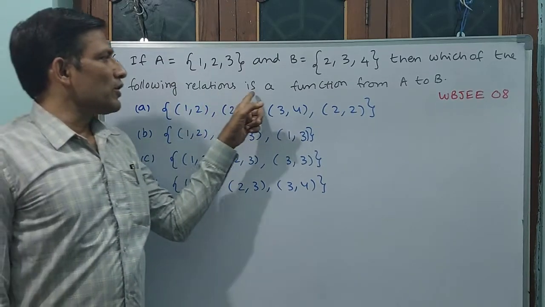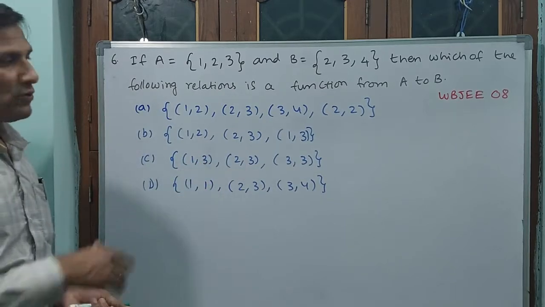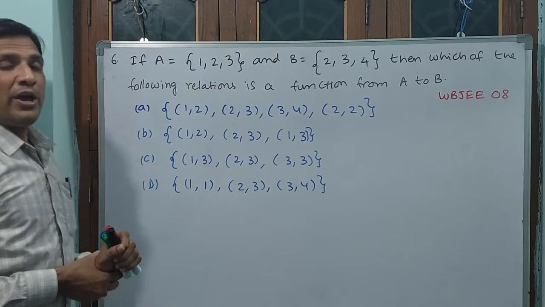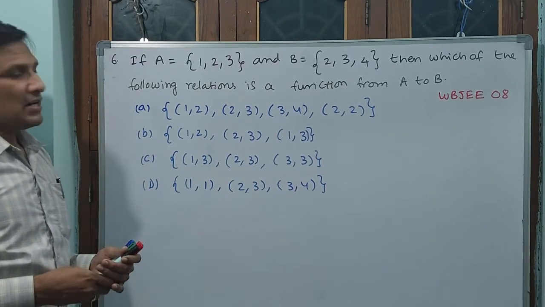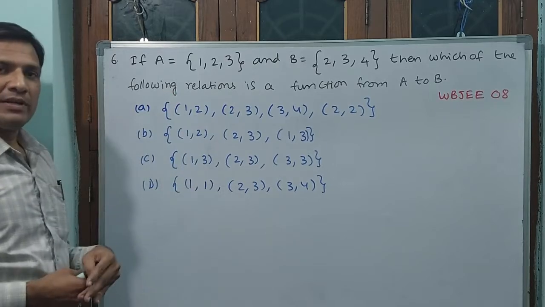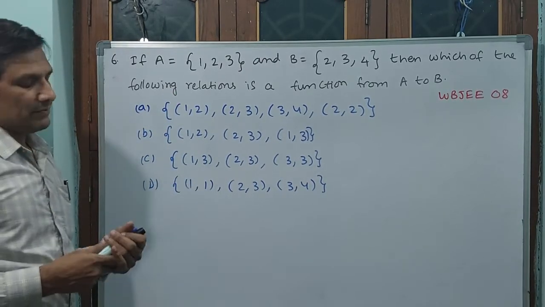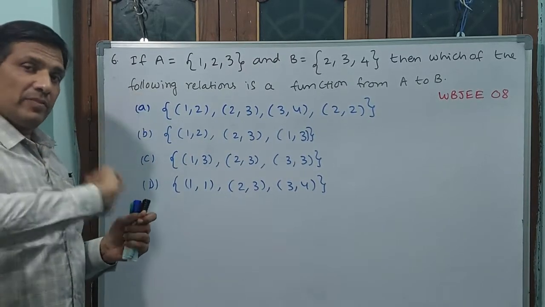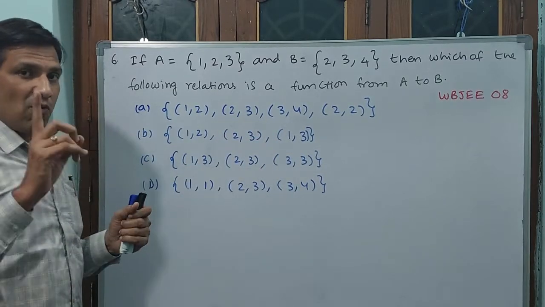Then which of the following relations is a function from A to B? A to B mapping we can do, which maps A to B, like they are asking. You see here, every function is a relation, but every relation is not a function. But here some relations they have given. By seeing these relations, which one is a function, we have to decide. We know very well that a relation may be anything from set A to set B, but for a function only that